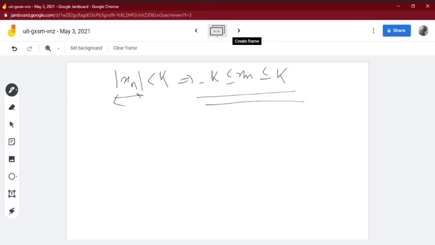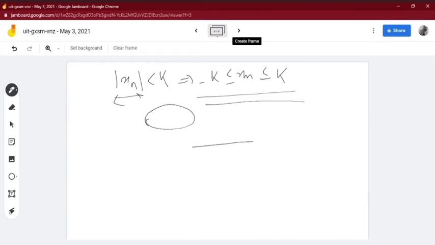Is that clear? So now, if the sequence xn is bounded above, then you know the LUB axiom. If it is bounded above, then there exists a real number m called the supremum. That means the supremum exists, and you know the definition of supremum, that is it is the least upper bound. Among the set of upper bounds, the smallest upper bound is the supremum. So for all n belonging to N, xn is less than or equal to m, that is, it is the upper bound. And given any epsilon greater than 0, there exists at least one member of xn, say xp, greater than m minus epsilon.